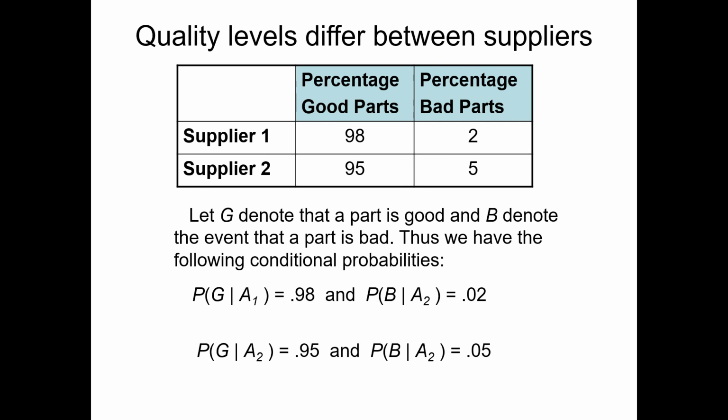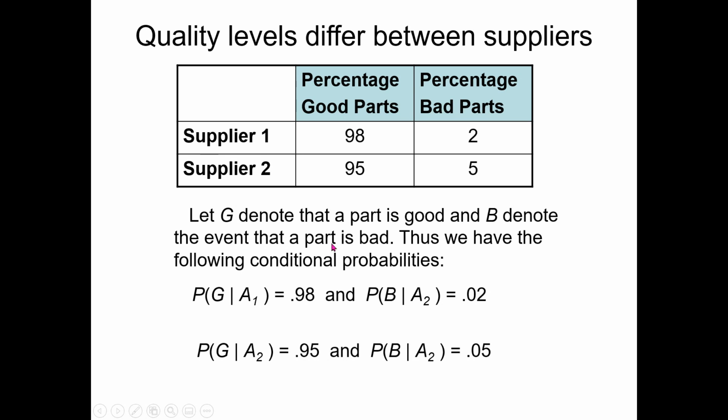So let's say that we are given information that supplier 1 provides 2% parts that are bad, that is, they malfunction, and supplier 2 provides 5% parts that malfunction, that is, the probability of their part not working is equal to 0.05. So suppose that G denotes that the part is good and B denotes that the part is bad.